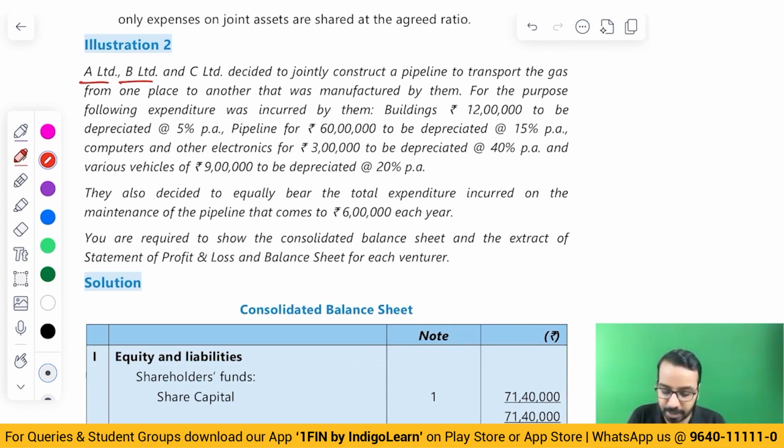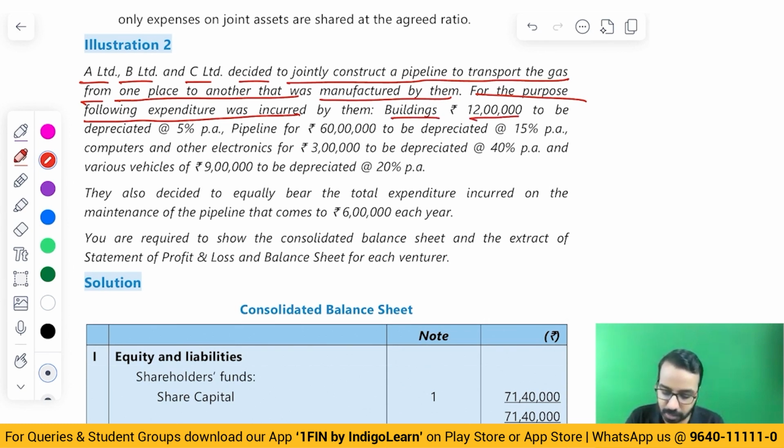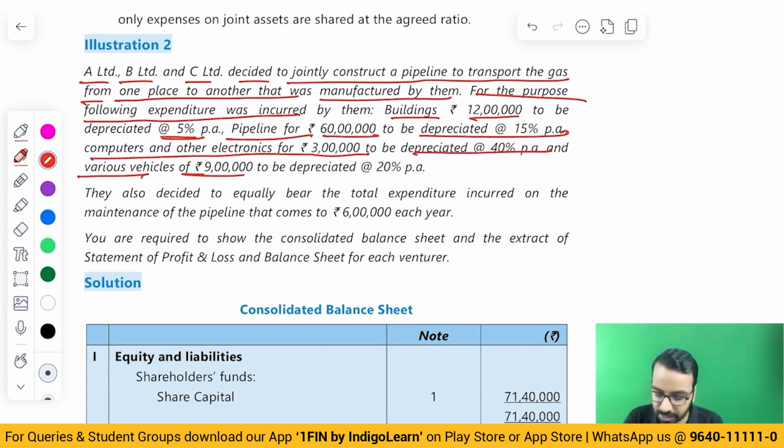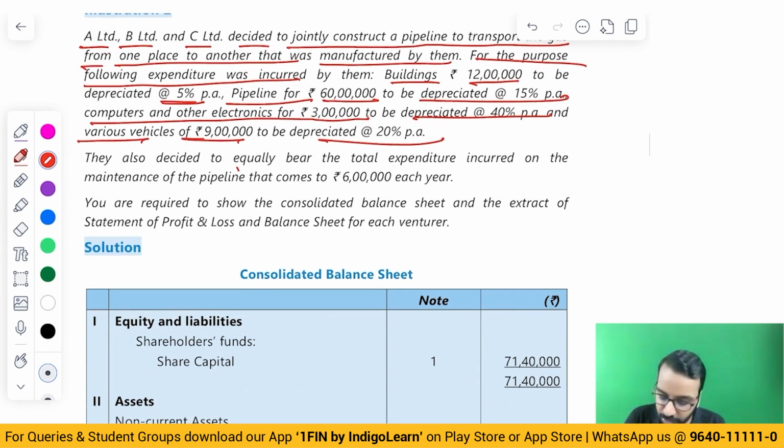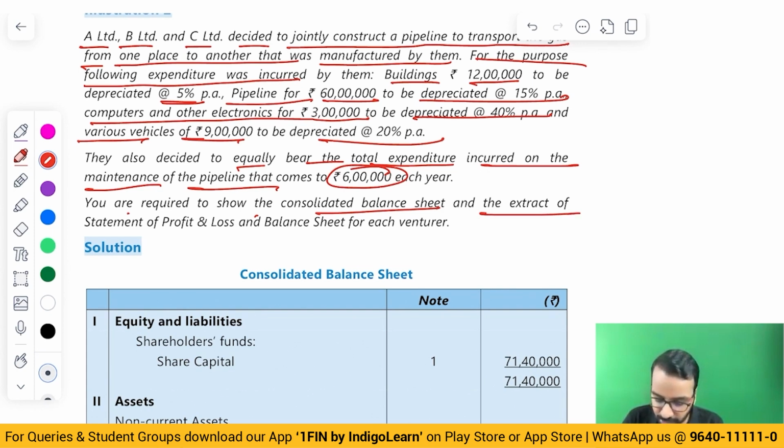A Limited, B Limited, and C Limited decided to jointly construct a pipeline to transport the gas from one place to another that was manufactured by them. For the purpose, the following expenditure was incurred. Buildings 12 lakhs to be depreciated at 5%, pipeline 60 lakhs at 15%, computers 33 lakhs at 40%, various vehicles 9 lakhs at 20%. They also decided to equally bear the total expenditure incurred on the maintenance of the pipeline, that is 6 lakhs. You are required to show the consolidated balance sheet and the extract of statement of P&L and the balance sheet of each venturer.